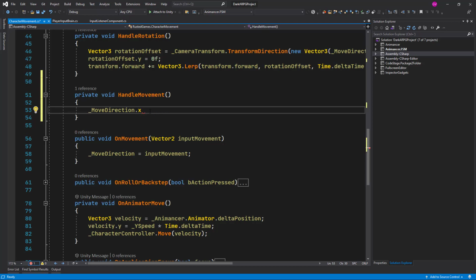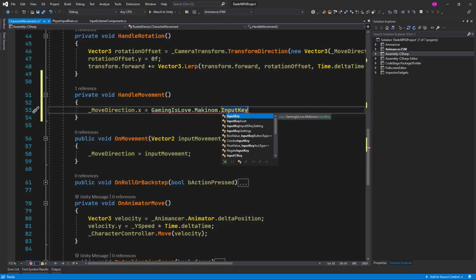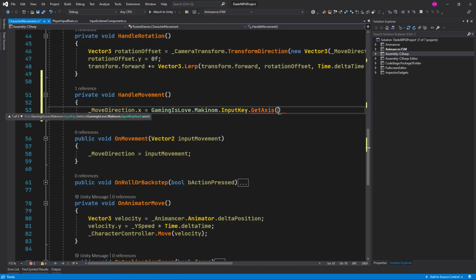So that's the reason we need to split in our script. When we are receiving the X, we are going to get this X from the gaming is love namespace, then we type the Machinome namespace input key, and we want to get the axis of this input key. Now we need to put here the input key asset.